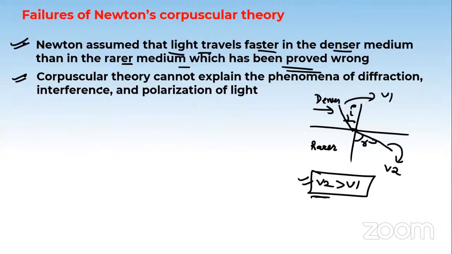Actually, Newton's corpuscular theory was not able to explain the phenomena of diffraction, interference, and polarization of light. Remember this.